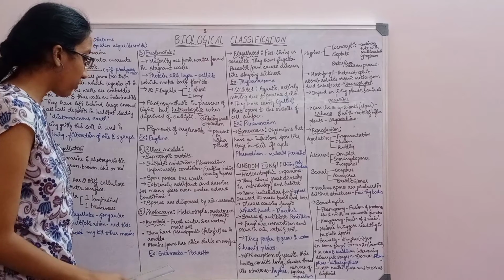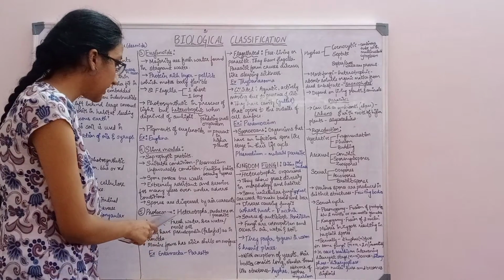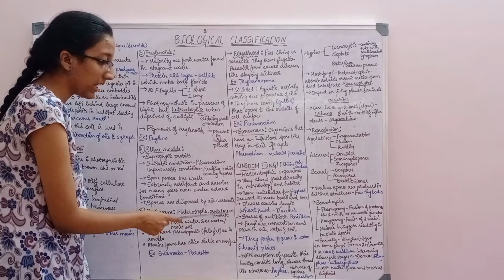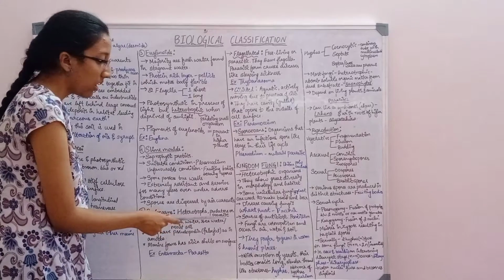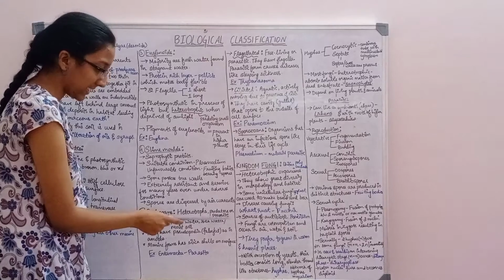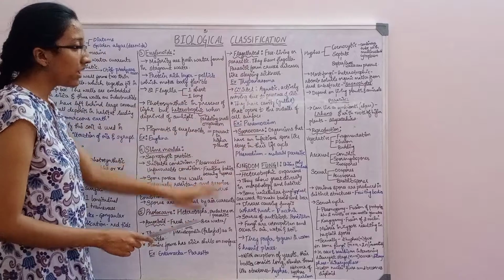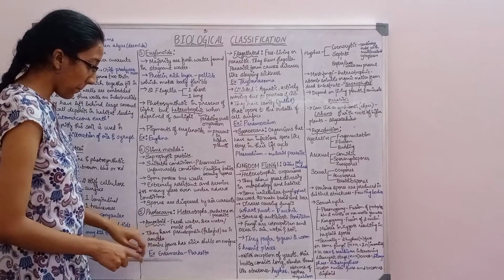Now, moving to the protozoans. Protozoans are heterotrophs, predators, or parasites. They can predate or they can also be a parasite. As I already told you, protozoans are of 4 types, so we'll be studying them one by one.